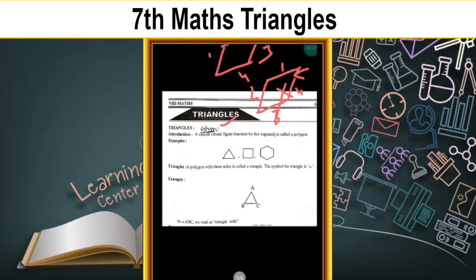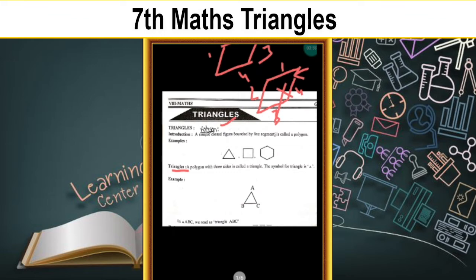Now, let us define triangle. What is meant by triangle? A polygon with 3 sides is called a triangle. A polygon with 3 sides. It is bounded by 3 line segments or 3 sides, that is called a triangle. A polygon means a closed figure bounded by the 3 line segments. That is the mathematical definition of a triangle.